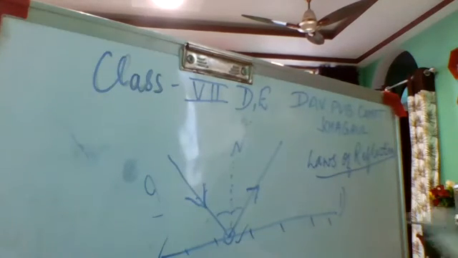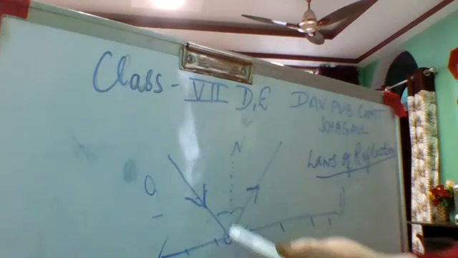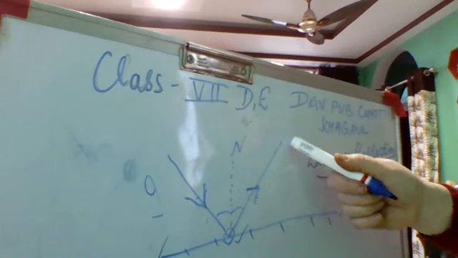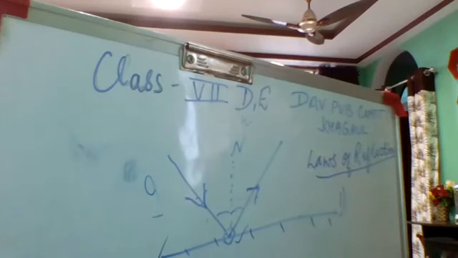You have taken the incident ray, normal at the point of incidence, and reflected ray. They all lie on the same plane. So that becomes a rule. That is a rule on which all the activities of reflection are working. Then what is the second rule? The angle of incidence and the angle of reflection are equal to each other.